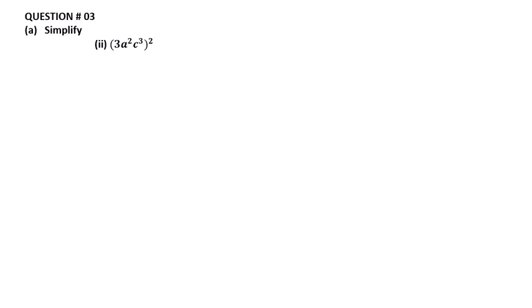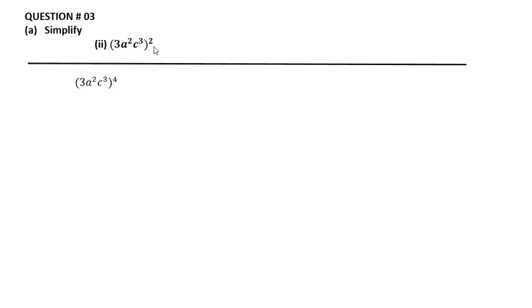Question number 3, part 2. 3 a squared c cubed, the whole raised to the power 4. So the whole power is applied separately to each term. First term is 3, the power is 4, so write 3 raised to the power 4.